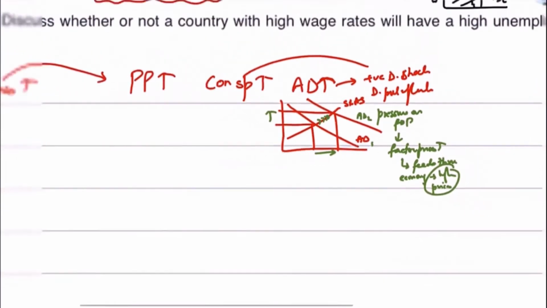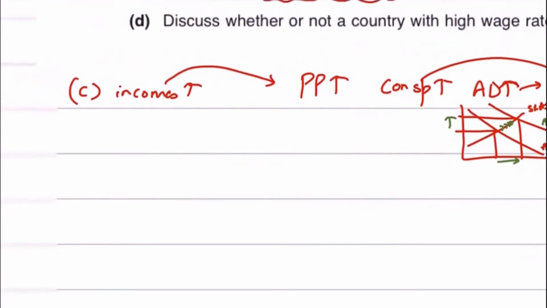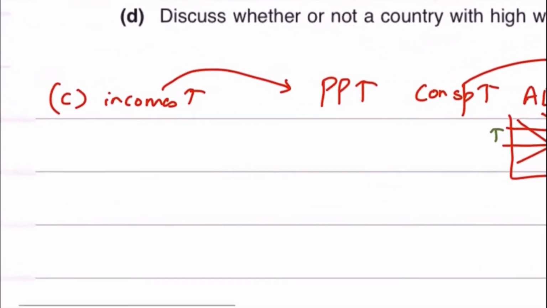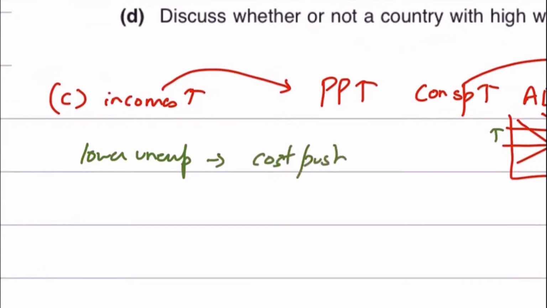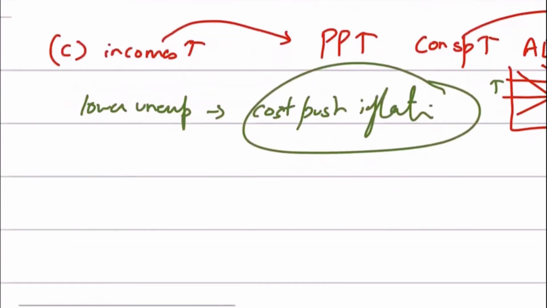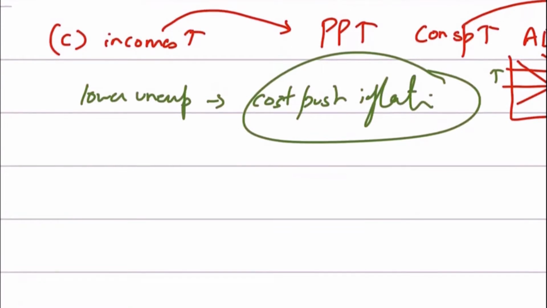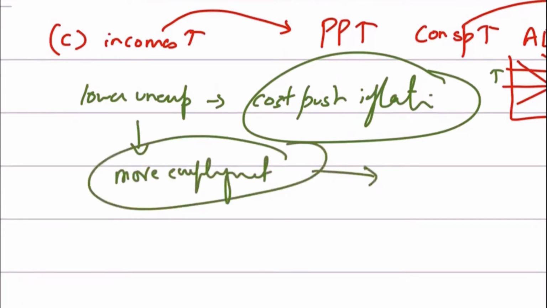Also, what you can say in the exam is that lower unemployment would also result in cost push inflation as well. How could lower unemployment result in cost push inflation? If unemployment is less, you have more employment, and people are in jobs.